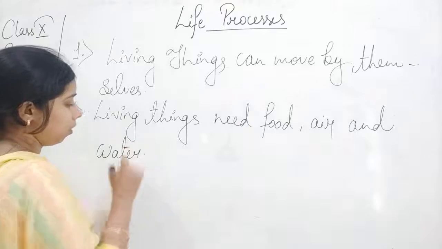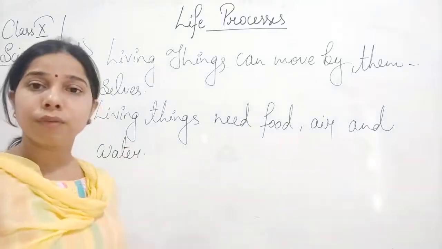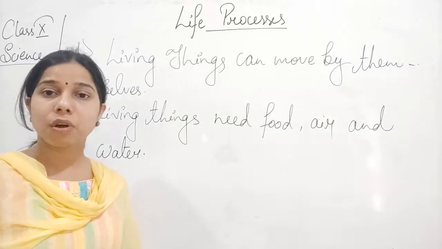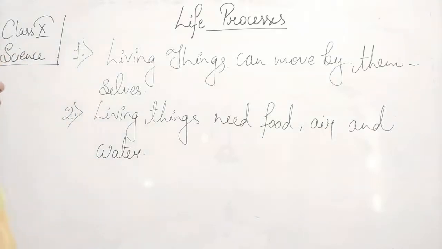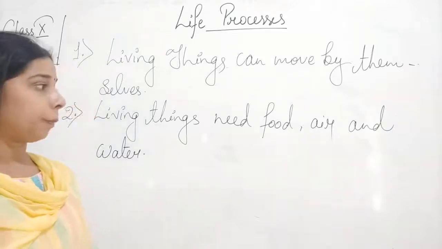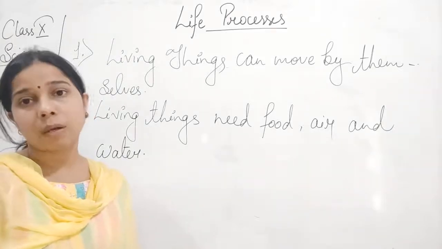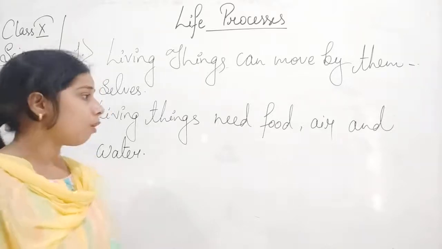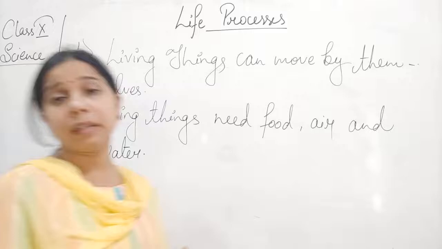Living things need food, air and water. This is the characteristic of the living things, that they need food, they need air and they need water. Obviously, if we talk about non-living things, they do not need food, air or water.